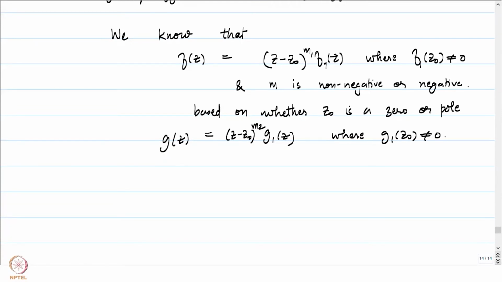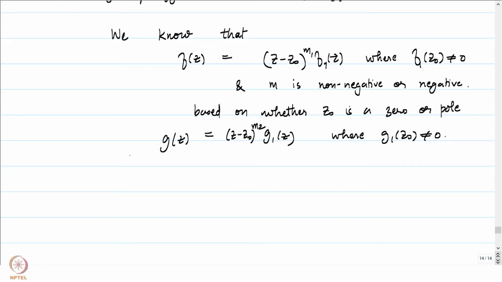Similarly, z0 in S2 will tell us, by the way, what happens if z0 was a pole? Then we could have written f of z as f1 of z divided by (z minus z0) to the power m, where m is the order of the pole. And in that case, our m1 would turn out to be a negative number. So that is what is being written here, as either m is non-negative or it is negative, based on whether it is a removable singularity, or rather whether it is a 0 or whether it is a pole.